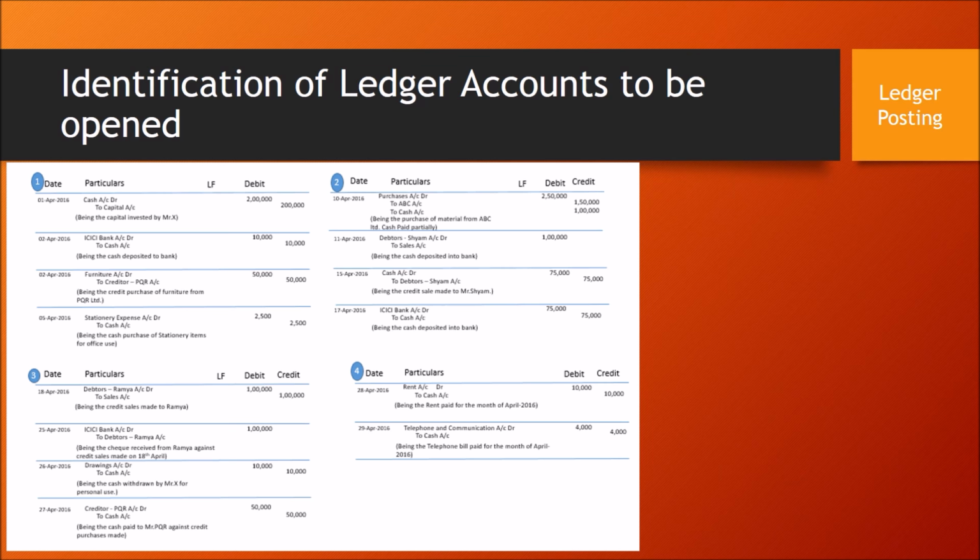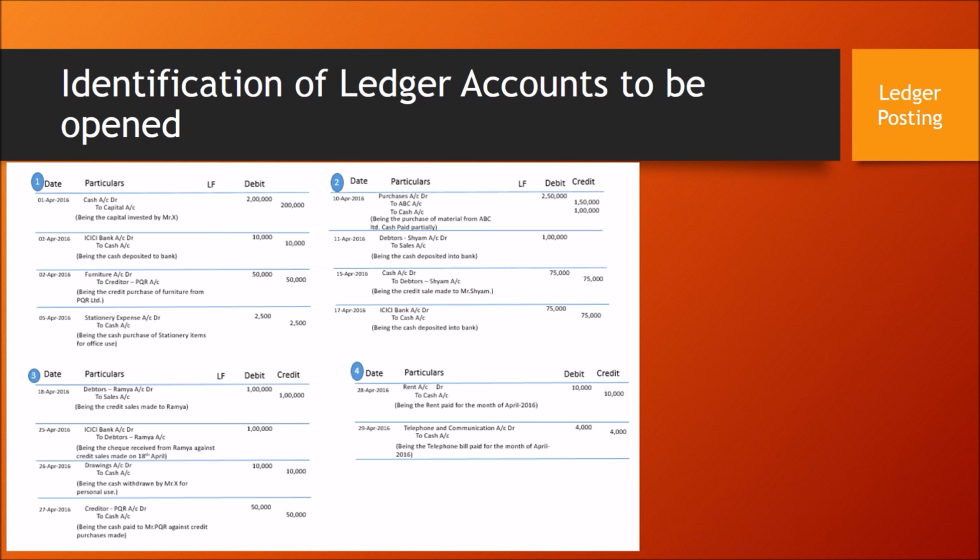I am taking these 4 pages and I will start posting these journal entries into the ledger. Before getting into the ledger, let us see what different account codes have been used in these journal entries.